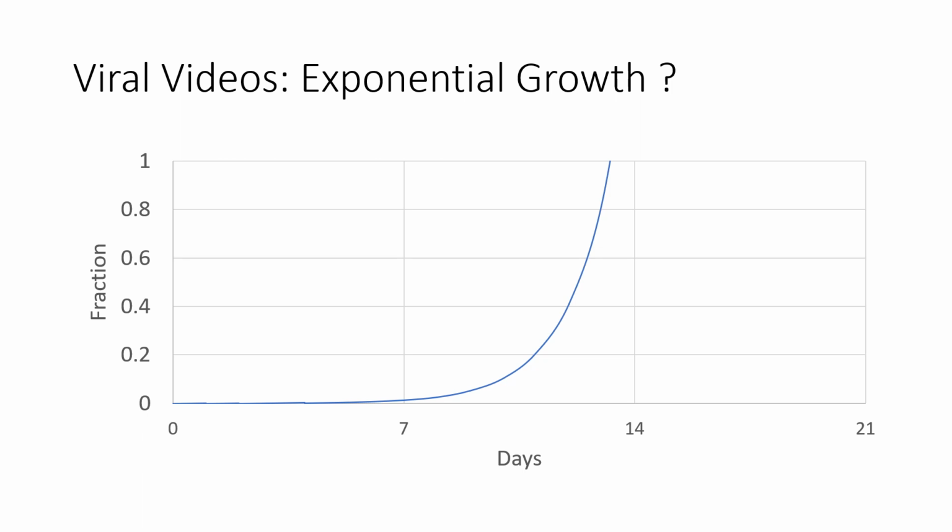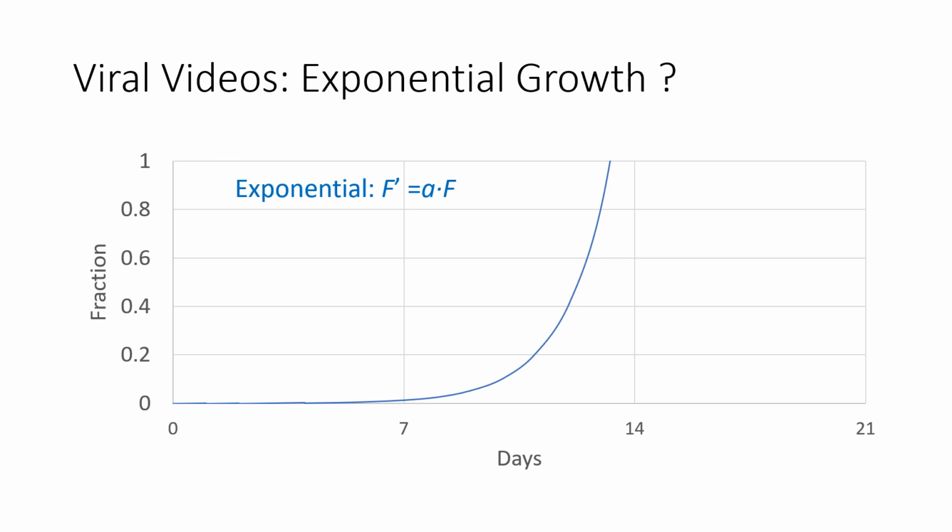Typically, it grows faster, faster, and faster, and then it peaks, and then it slows down. The virality is out of it, and we no longer see that kind of behavior. Now we have fewer and fewer people watching this video or retweeting or whatever. So this model doesn't really capture it much. It captures the early stages of a viral video. It does not capture the late stages of a viral video.